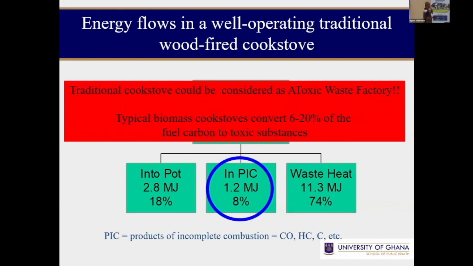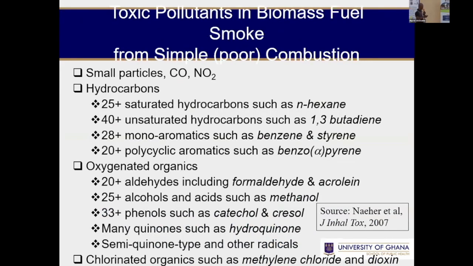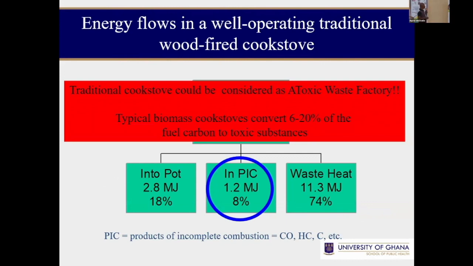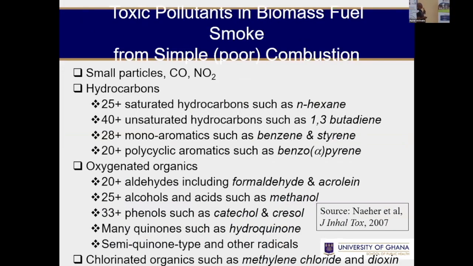So we can sometimes refer to the kitchen as a toxic waste factory. The major issue in the kitchen is incomplete combustion. You remember, when initially I said that if combustion is complete, then you expect to generate carbon dioxide and water and nothing else. But because combustion is not complete, you end up generating a lot of chemicals.